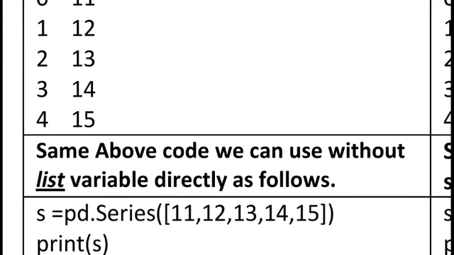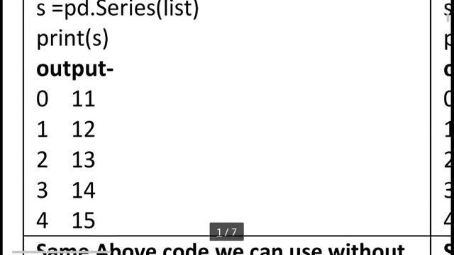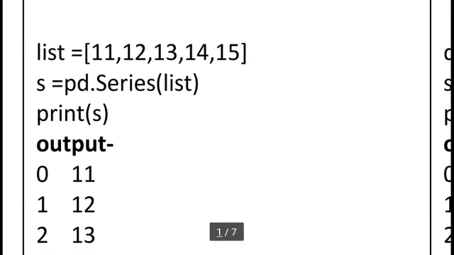Next, you can see that this above code can be used without the list variable, directly, as follows. Here I am using a variable list equal to square bracket 11, 12, 13, 14, 15. We can skip this statement. We can directly pass this value in the pd.Series method, so we can save one line statement.